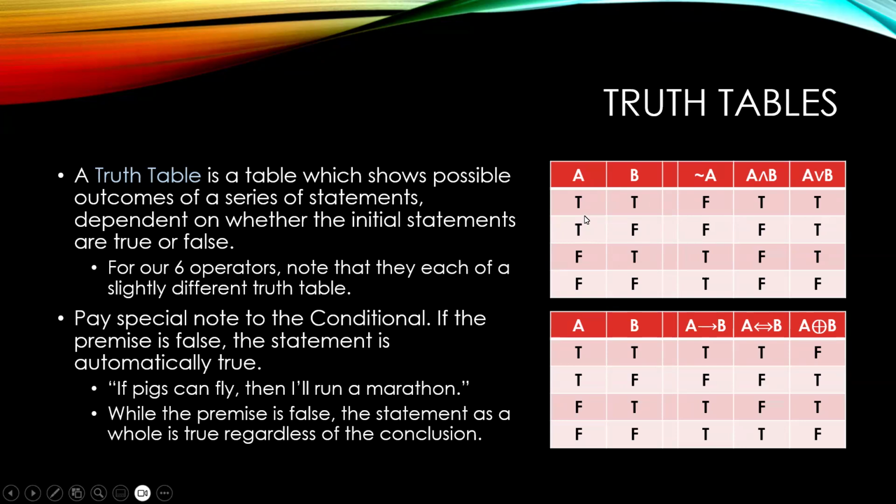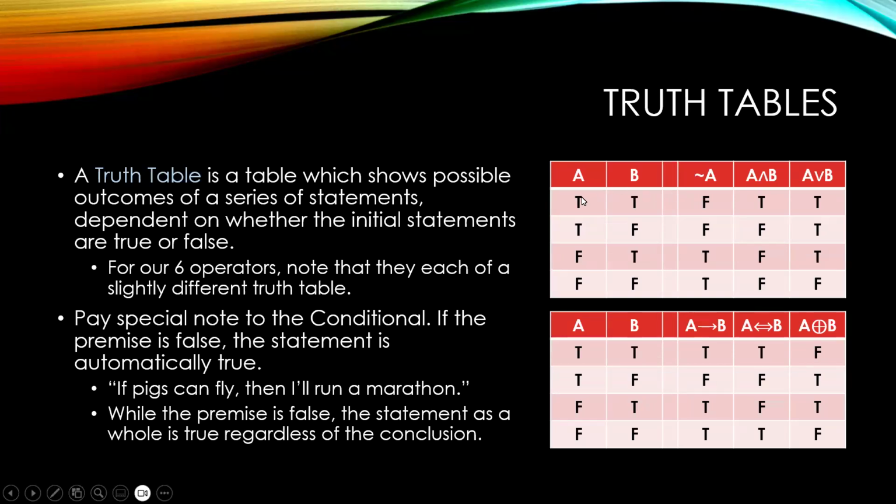Here we have A is true, true, false, false. And so A is either true or false. And B, we have true, false, true, false. When we look at A and B, they're either both true, one's true and one's false, one's false and one's true, or they're both false. And so this is showing all of the different possible things that can happen. And I've just copied that down here so that we can see the other one. And so let's look at not A first. If A is true, not A is false. If A is false, not A is true. That one's easy. A and B.